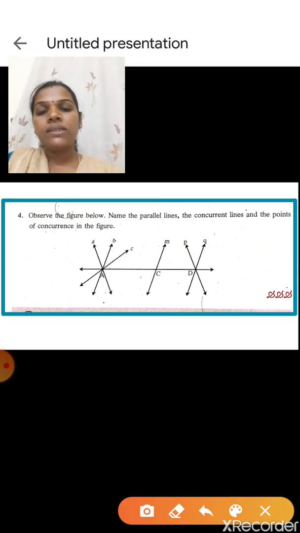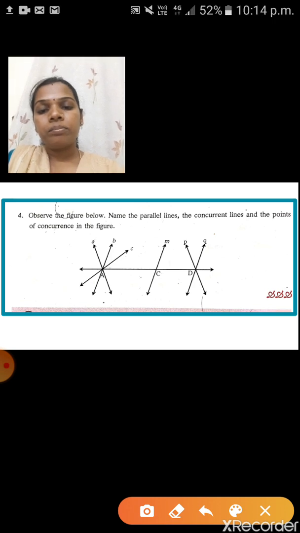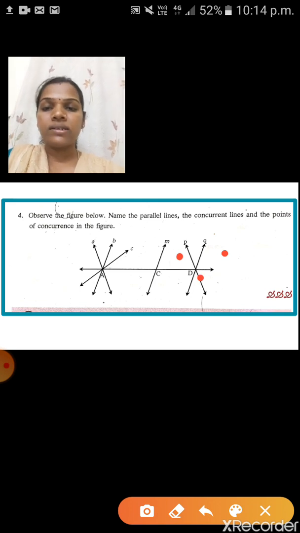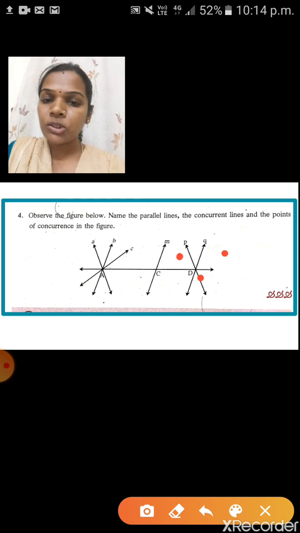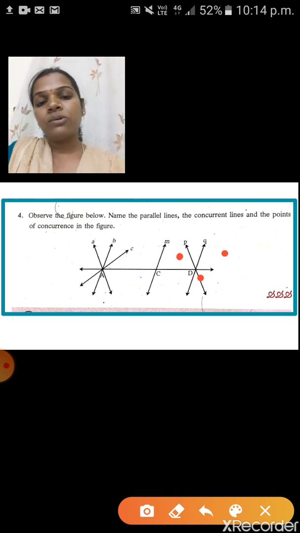At the same time, see here, line P, line Q and line AD, or line DA also we can say, as I already told that we can read it as AD or DA. These three lines pass through the point D. So we can say these three lines are concurrent lines. Understood? Shall I go to next?